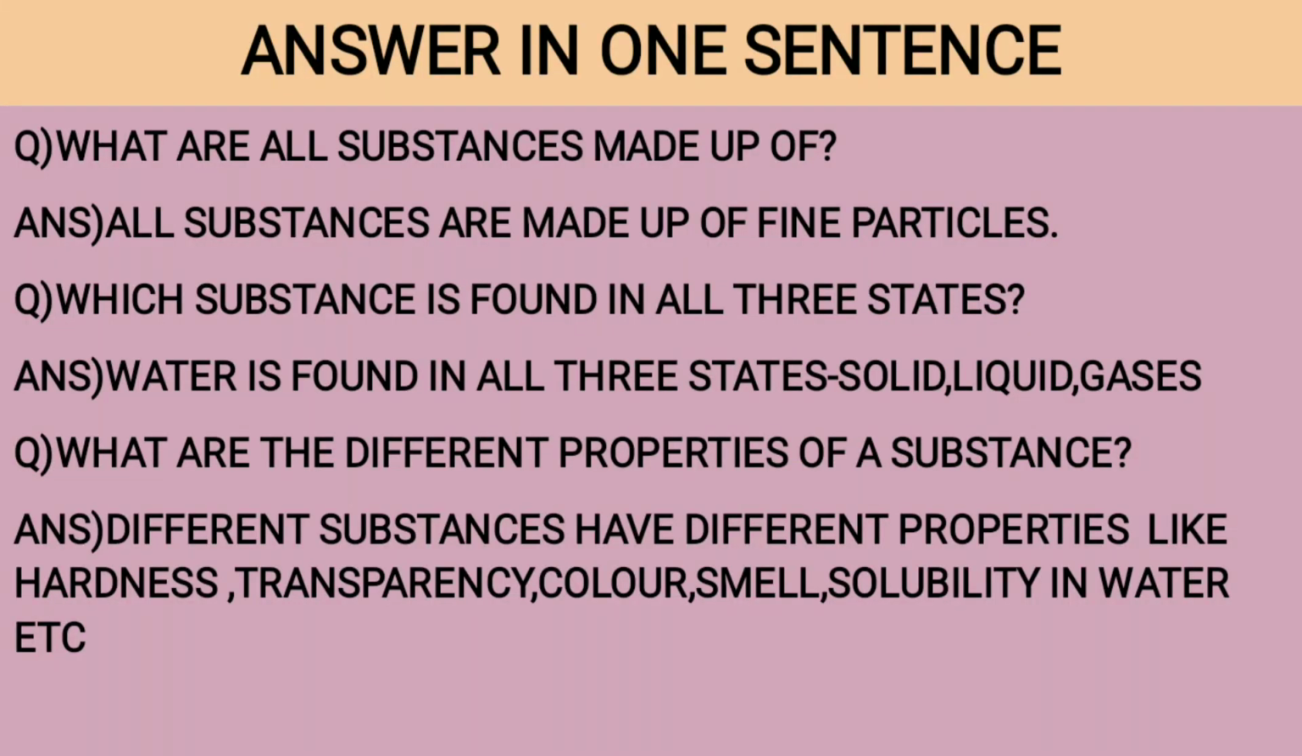Answer in one sentence. What are all substances made up of? Answer: all substances are made up of fine particles. Next question. Which substance is found in all three states? Answer: water is found in all three states: solid, liquid and gas. Next question. What are the different properties of a substance? Answer: different substances have different properties like hardness, transparency, color, smell, solubility in water, etc.